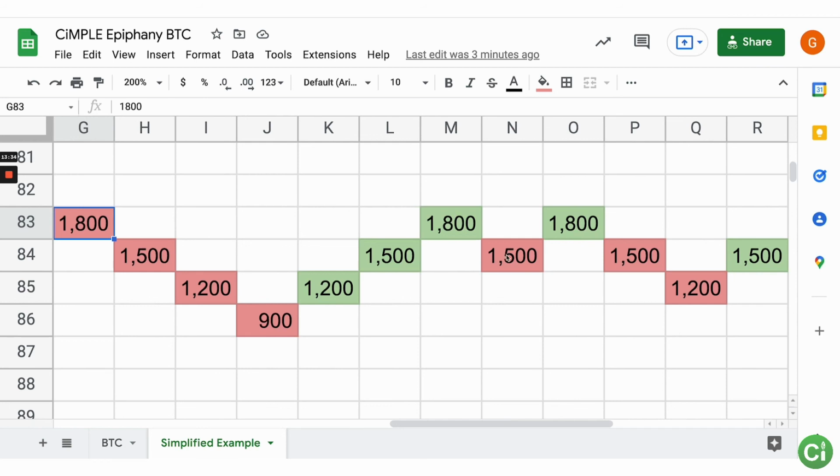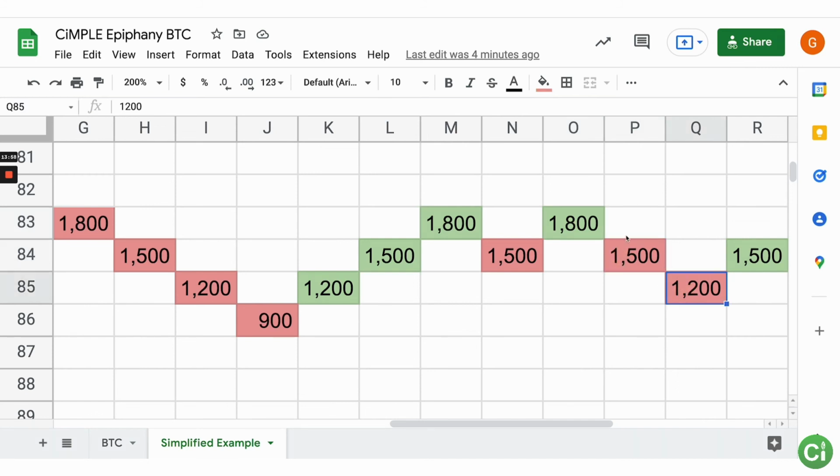But let's see what the market decides to do. Oh, it went down. It went down to 1,500. Okay, time to buy. Go back up, sell at 1,800. Now, it would have been better to not buy on here and just buy there, and then not sell here or here and just sell there. But you don't know what the market's going to do. So in this case, we see the market went down. Okay, another chance to buy, and then, oh, another chance to sell. Oh, another chance to buy, and then, oh, the market went down.